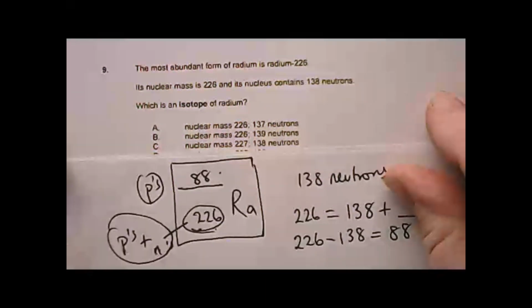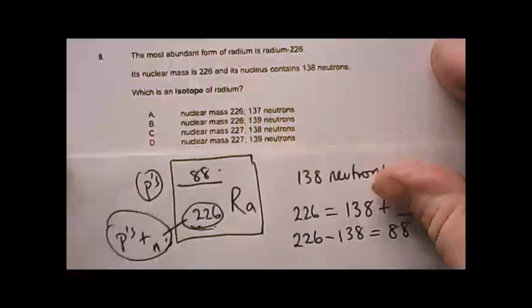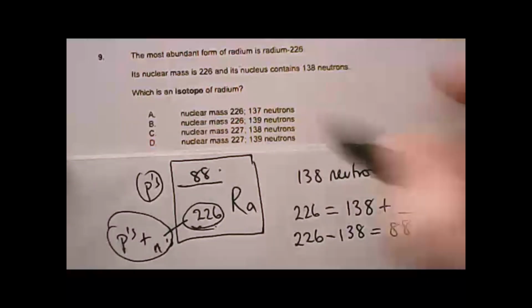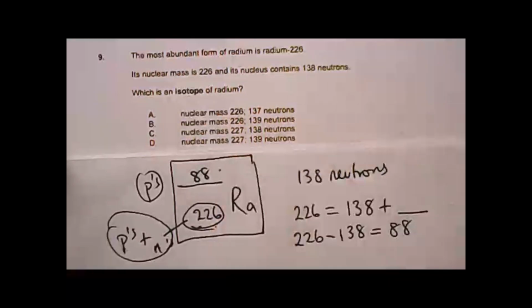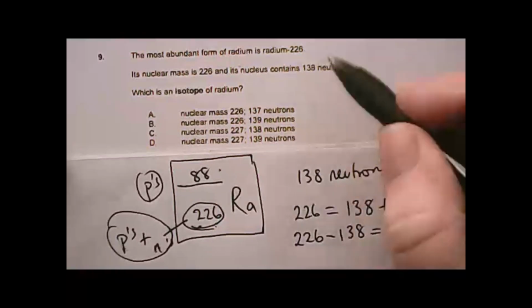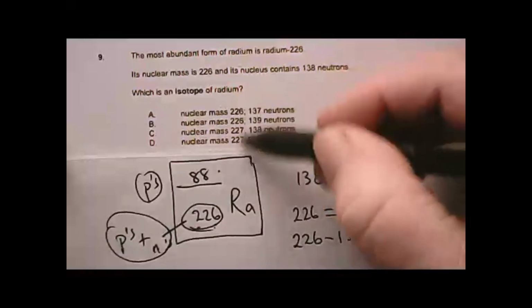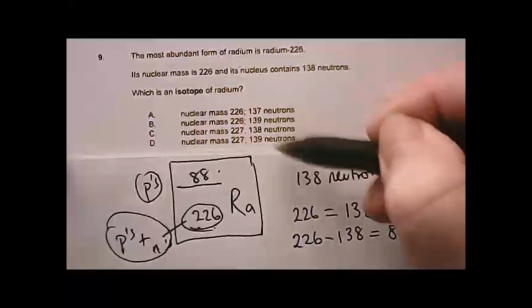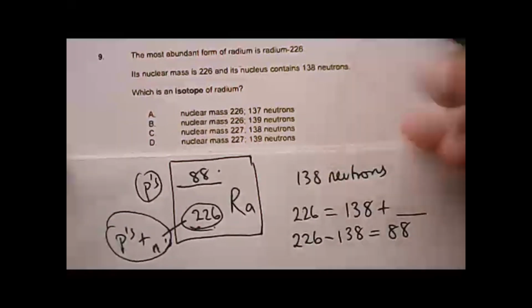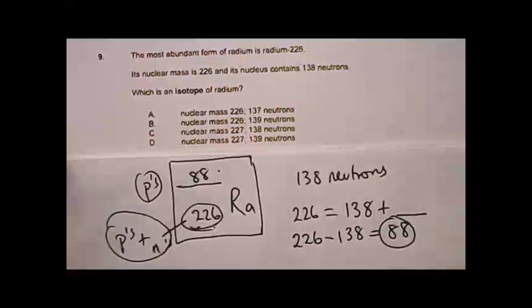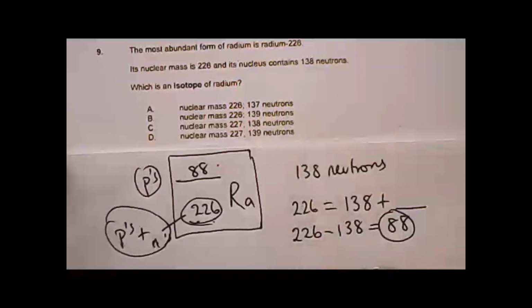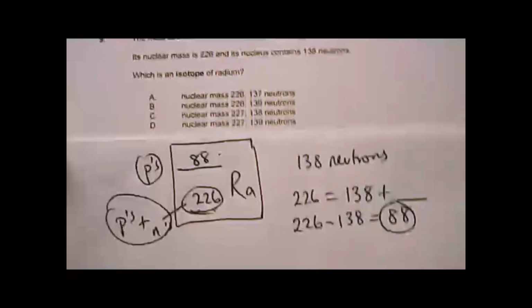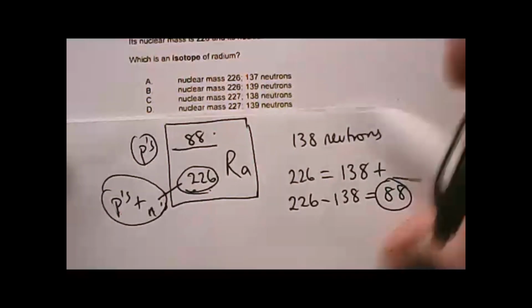So let's have a look at this actual question. What's it really asking us? It's got four options. We're talking about an isotope, so we mustn't change the number of protons. The mass can change, the number of neutrons can change, but we don't mess around with our number of protons. So let's just work it out for each particular answer we've been given.